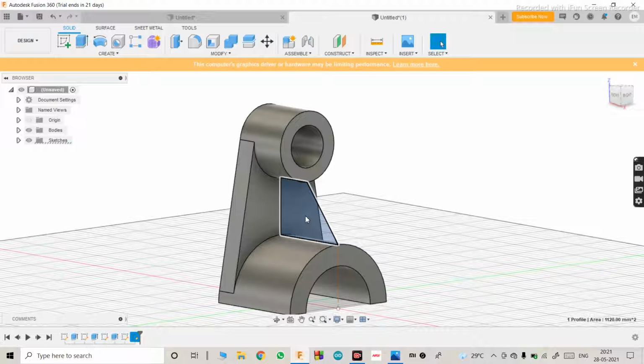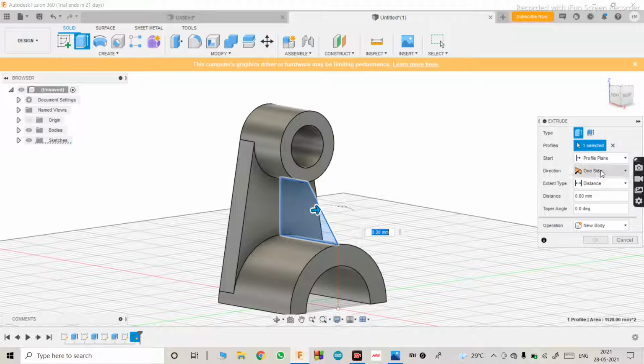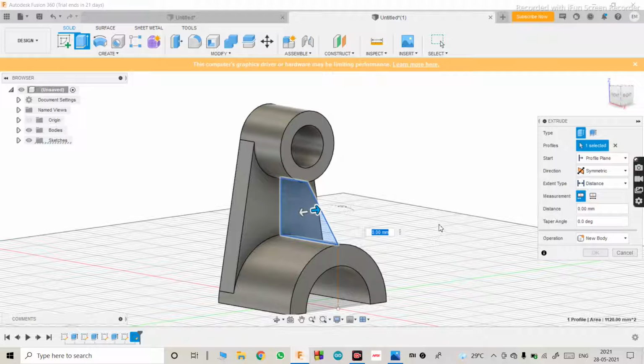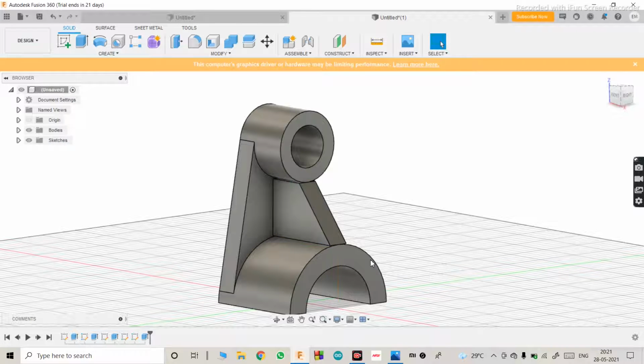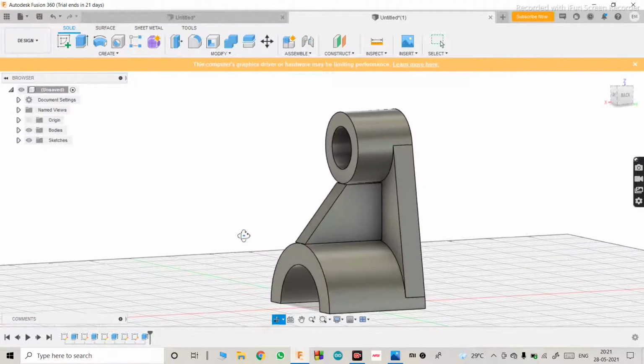Use extrude, make it symmetric and enter 6. Each side 6, the whole thickness will be 12. Okay, hit enter. Easy, right?